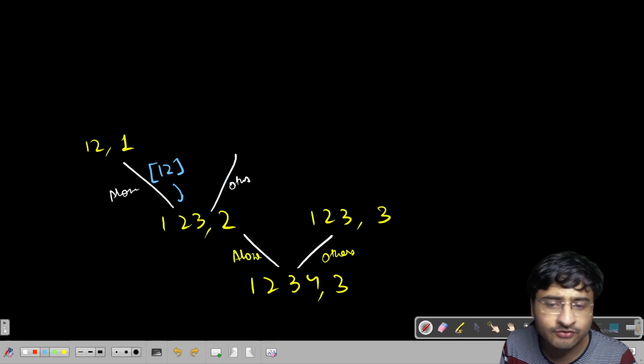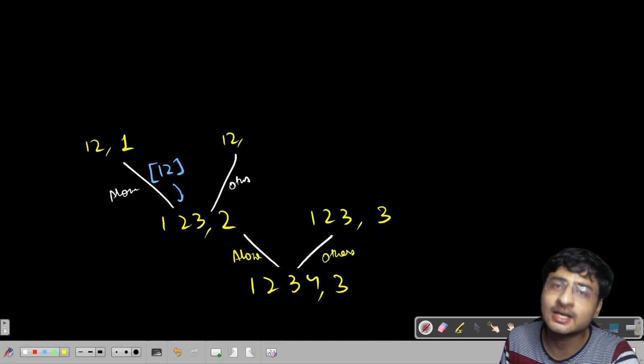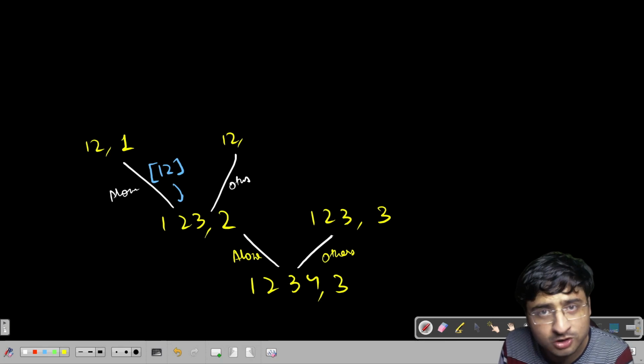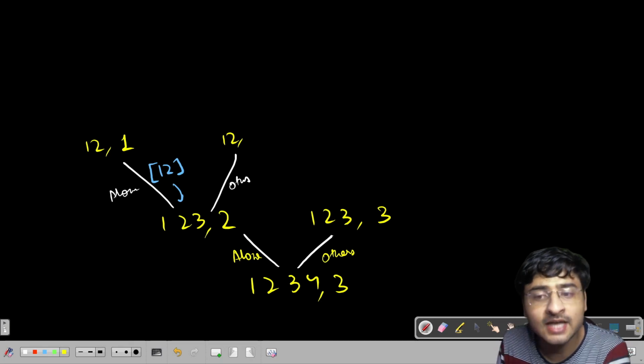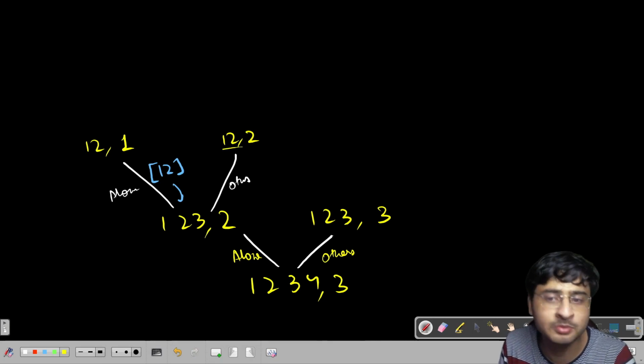Okay. Let's see if 3 is trying to join others. So what will happen here? If 3 is trying to join others, the responsibility of making all the teams lies on the other people, because 3 joining other people is not making a group of its own. It is not consuming the K. This means that the responsibility of making the other teams lies on the other people. Exactly K teams should be made by other people.